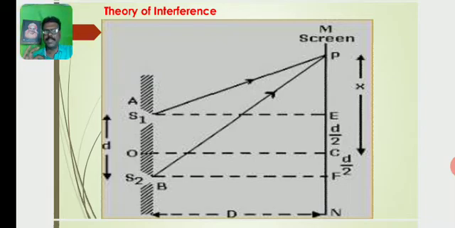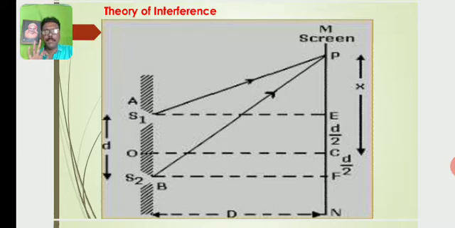Let O be the center of the slits. Then C is the center of the screen. Draw the lines from S1 to E and S2 to F perpendicular to the screen MN, where MN is the screen.